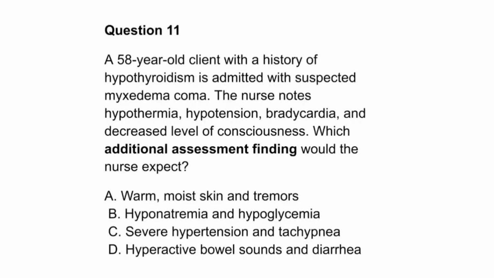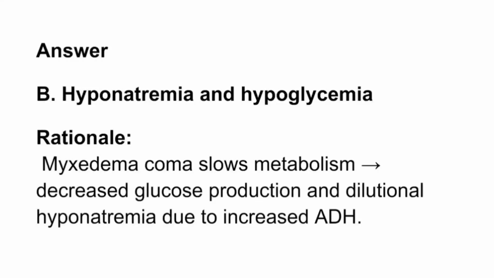A. Warm, moist skin and tremors. B. Hyponatremia and hypoglycemia. C. Severe hypertension and tachypnea. D. Hyperactive bowel sounds and diarrhea. Answer: B. Hyponatremia and hypoglycemia. Rationale: Myxedema coma slows metabolism, decreasing glucose production, and causes dilutional hyponatremia due to increased ADH.